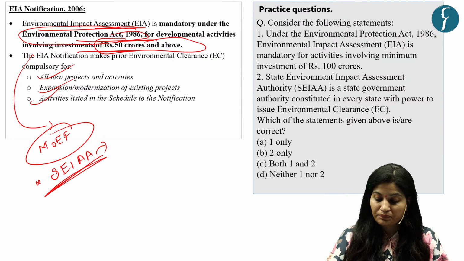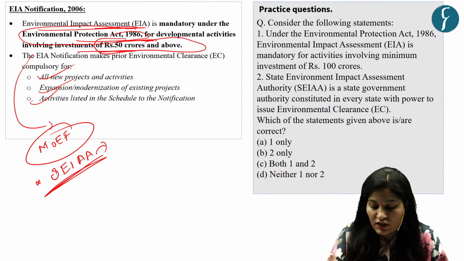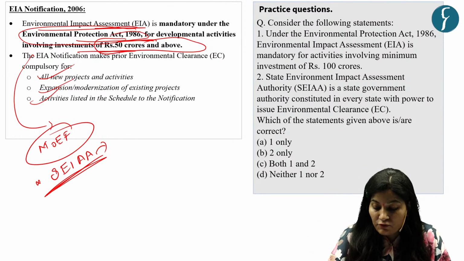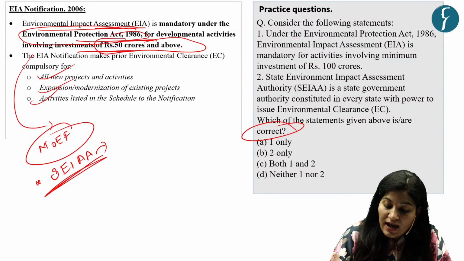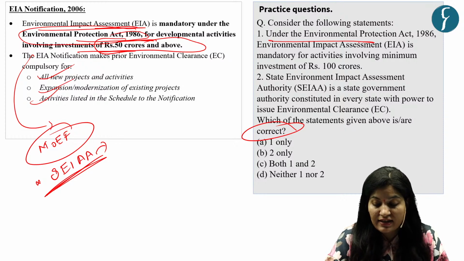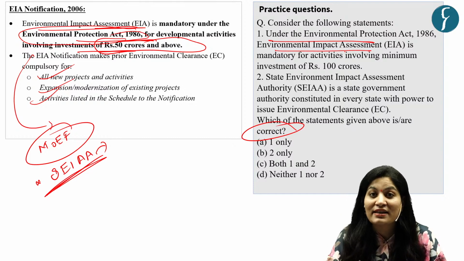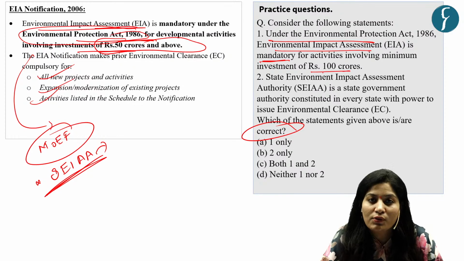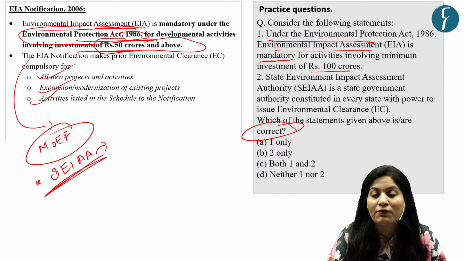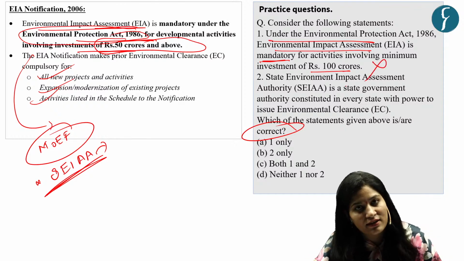Now, let's solve our practice question based on our discussion. So here we have two statements and you need to find out the correct one. So the first statement is, under the Environment Protection Act 1986, environmental impact assessment is mandatory for activities involving minimum investment of rupees 100 crore. But just now we have seen it is mandatory for projects above 50 crore. Yes, then this makes our first statement incorrect.